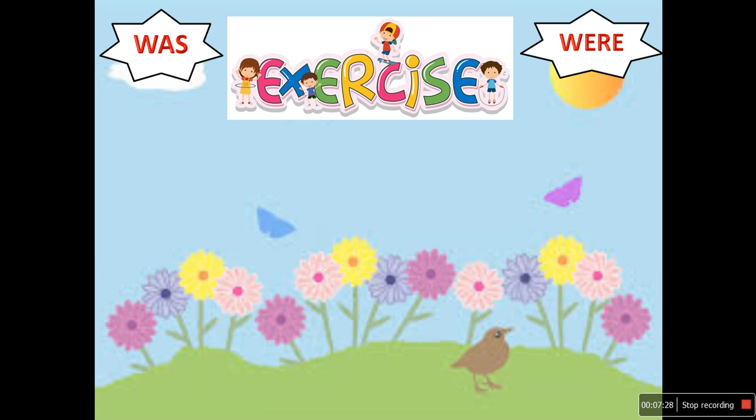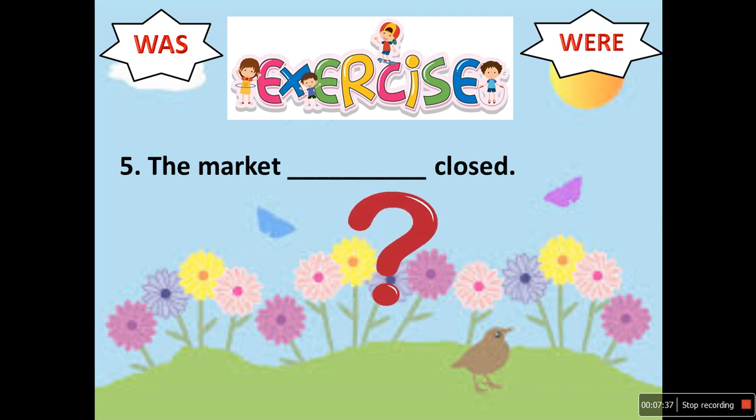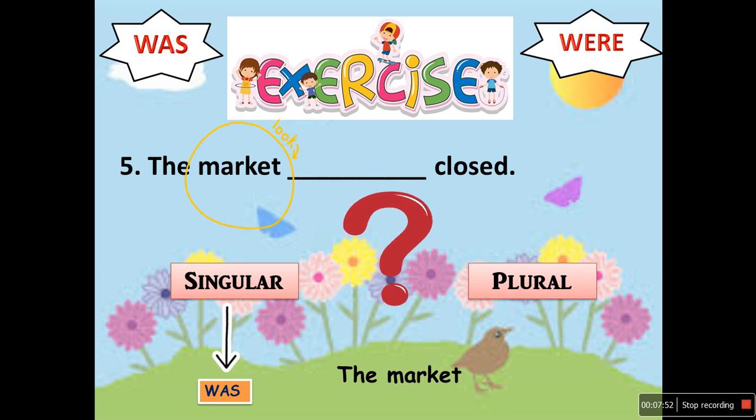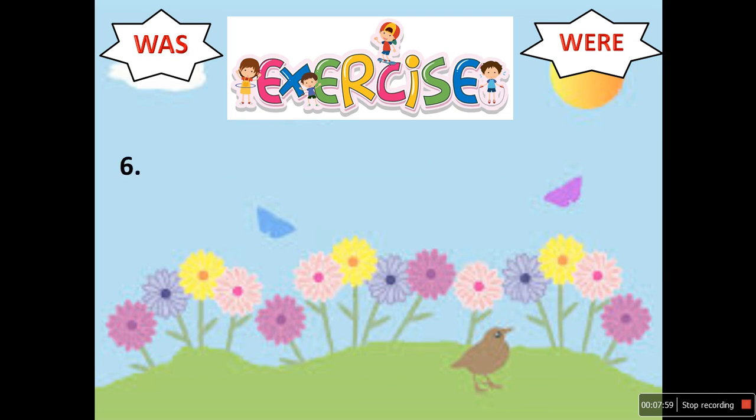Another one is, the market dash closed. So what should we use here? Was or were? Again look at the subject. Market. This word is singular or plural? Yes, it's singular. So we will use was. Now the sentence will be, the market was closed.